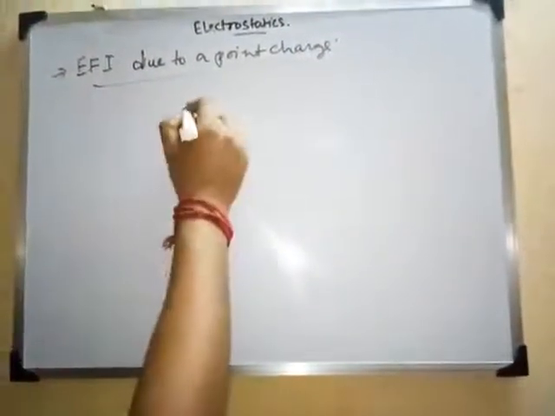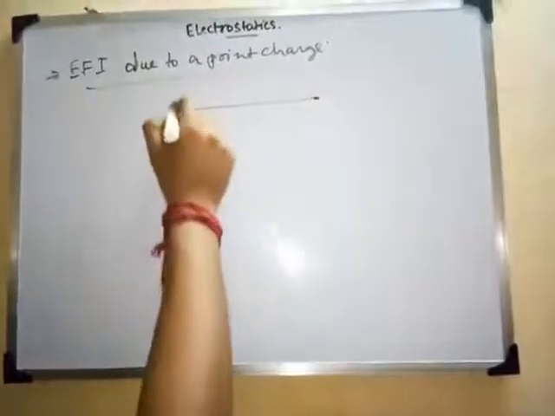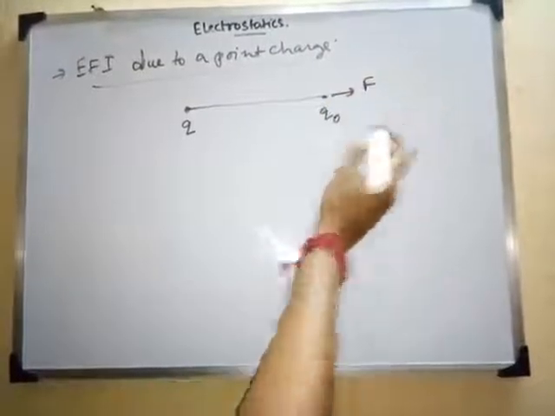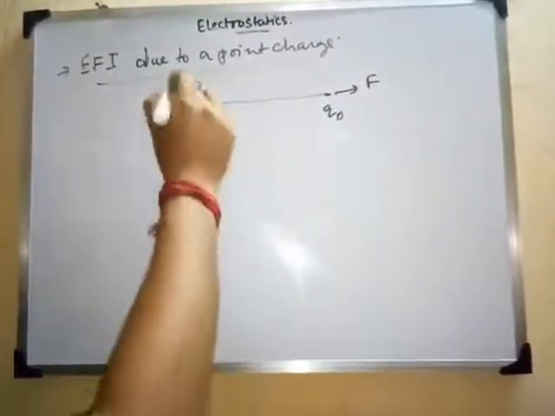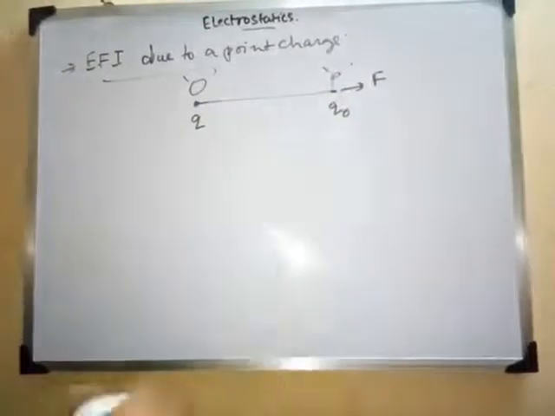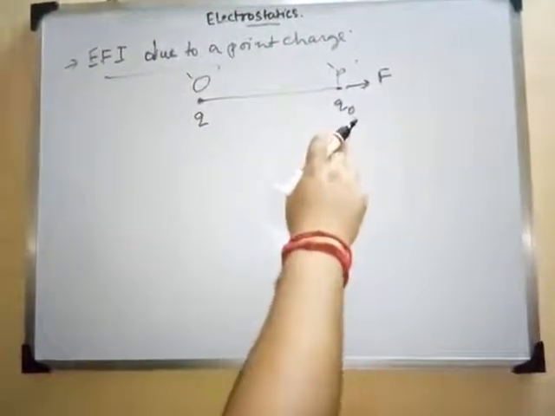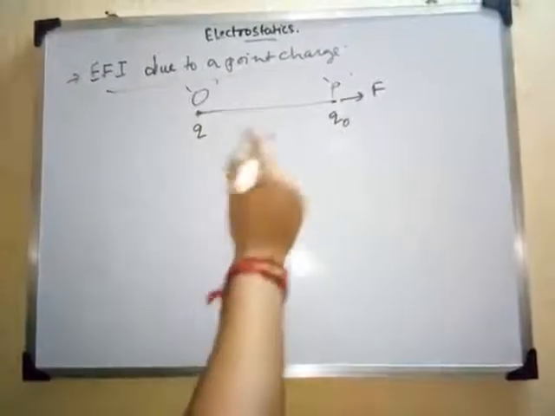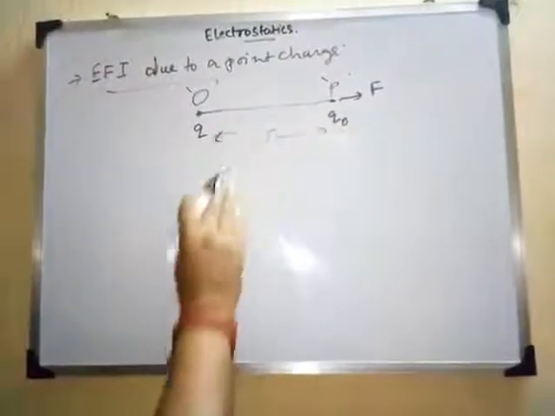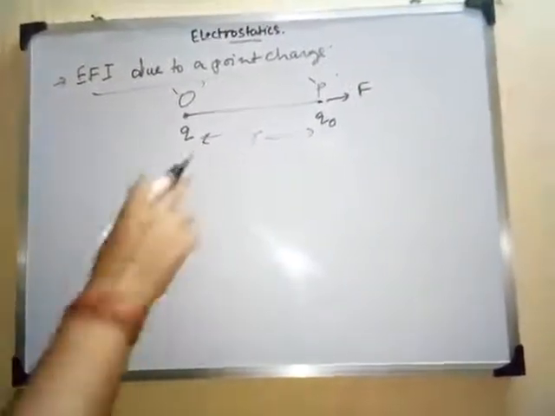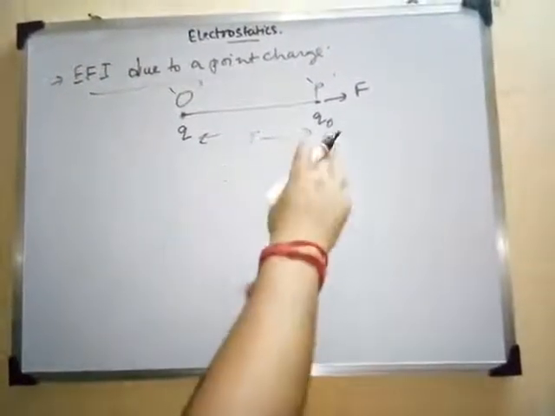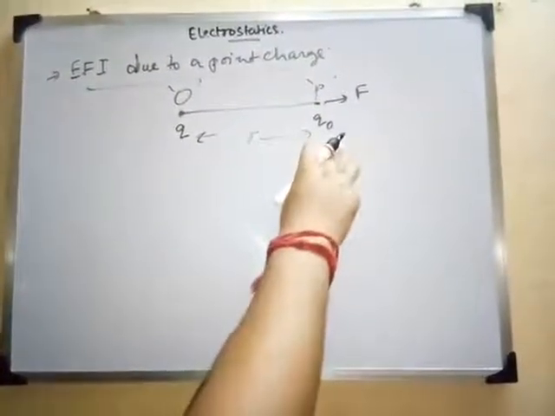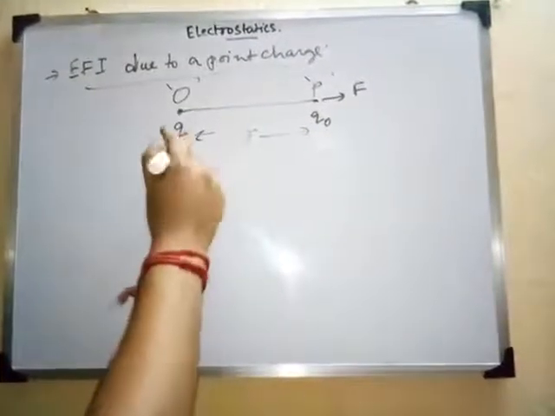For that we simply draw a figure where two points will be there. One is Q, another is Q naught, and this is the direction of force F. Let us represent this point as O and this point as P. At the point P, a test charge Q naught is present, at the point O the charge Q is present, and they are separated by a distance R. We have to calculate the EFI at point P due to a point charge Q placed at O.